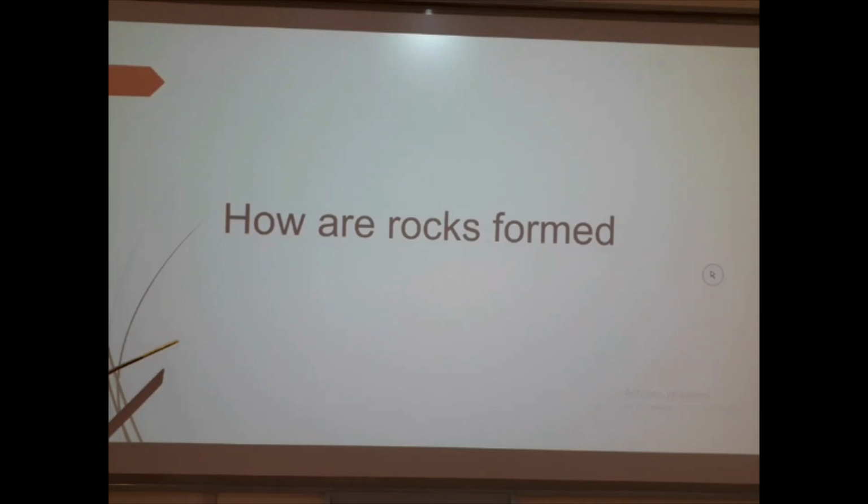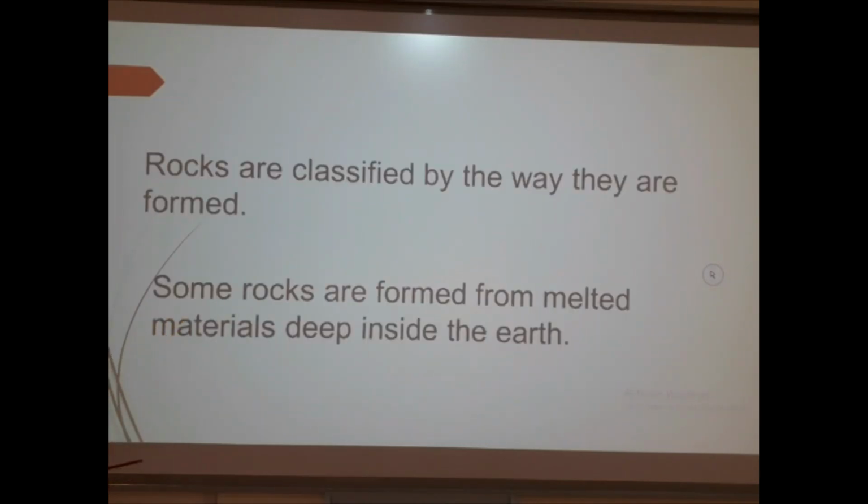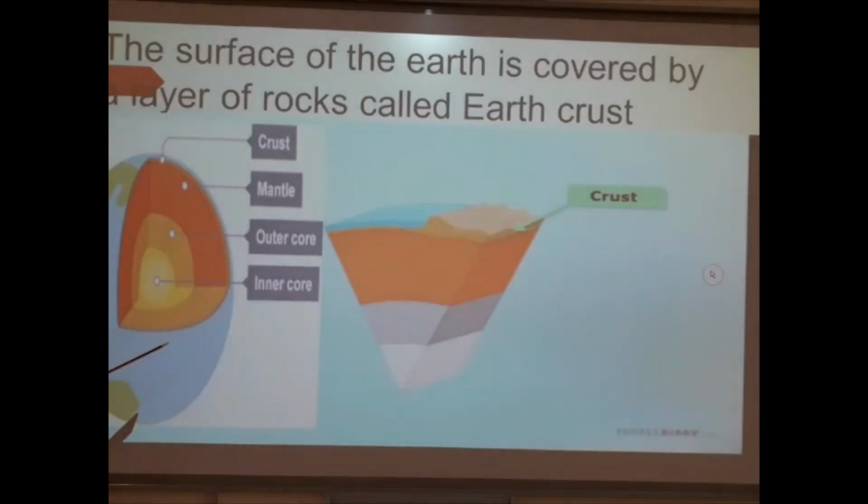So, how are rocks formed? Now, we should also note that rocks are classified based on the way they are formed. For this lesson, we are going to be looking at the rocks that are formed from melted materials deep inside the earth. So this lesson will only dwell on the formation of 3 types of rocks that are formed from melted materials deep inside the earth.